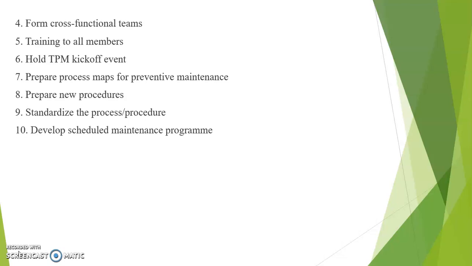And the last step is to develop a scheduled maintenance program. Scheduled maintenance is to be carried out by the maintenance department in coordination with the shop floor, who are responsible for preventive maintenance. The maintenance department is to prepare a scheduled maintenance program for each machine. This will include weekly schedule, monthly schedule and annual inspection. These are some of the TPM implementation process steps to be followed for implementing TPM activities.